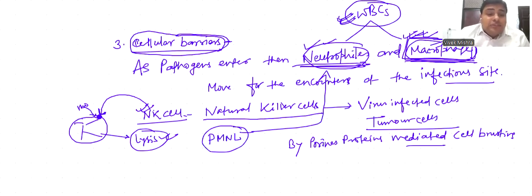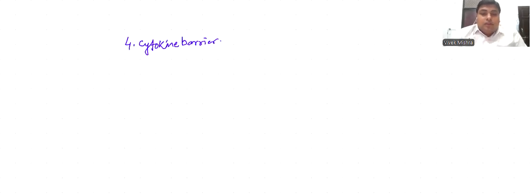Now, the fourth barrier of innate immunity is the cytokine barrier. We are taking an example.